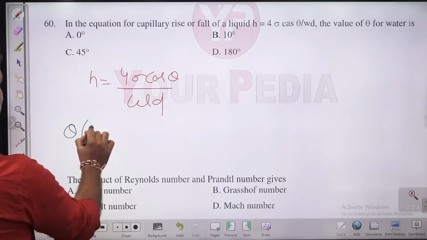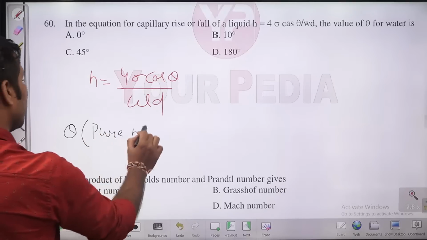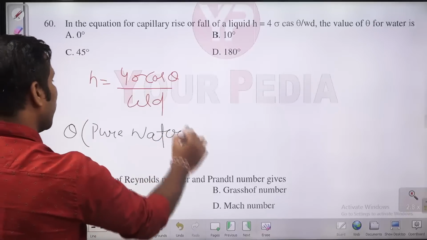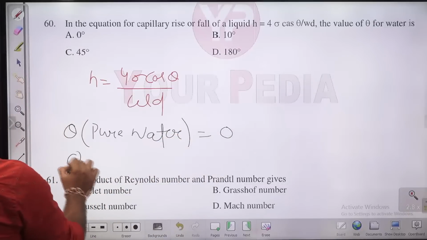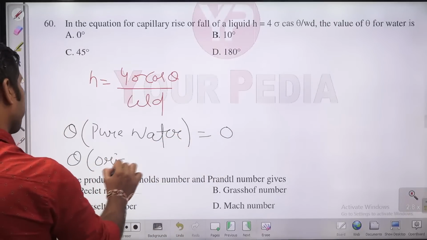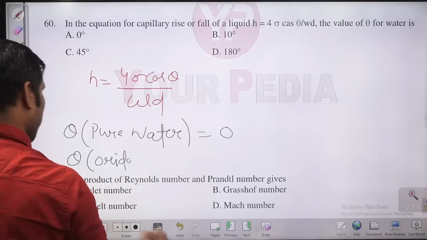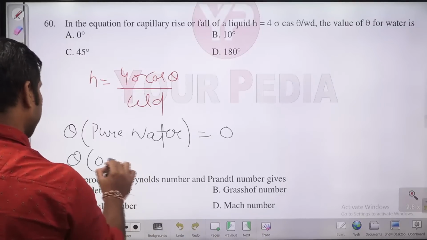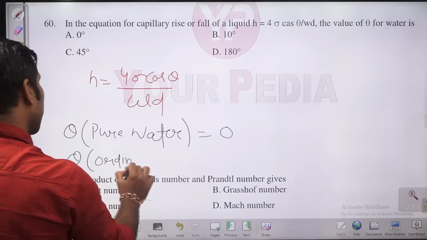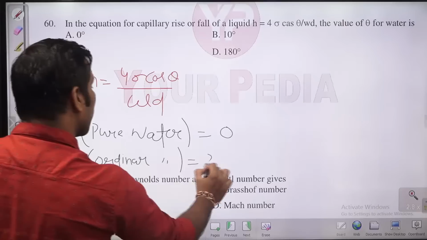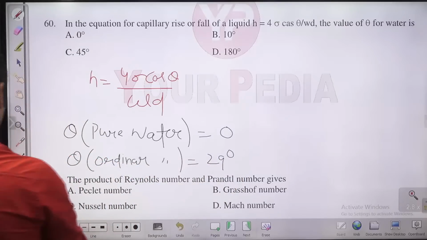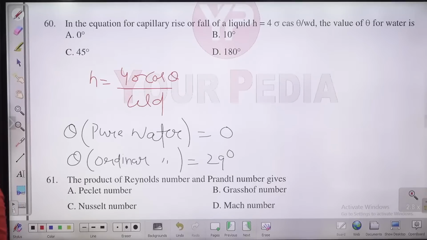Actually, theta for pure water in contact with glass tube is 0, but theta for ordinary water is close to 29 degree. The contact angle will be 29 degree.